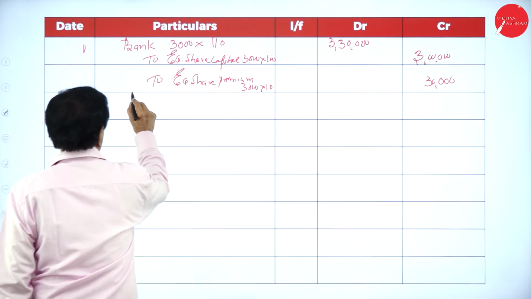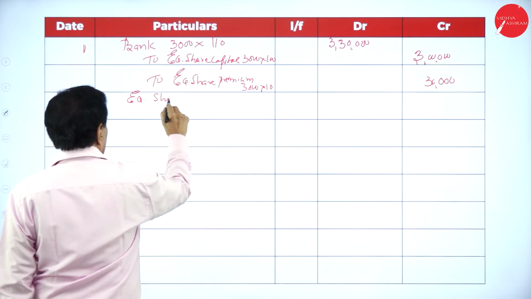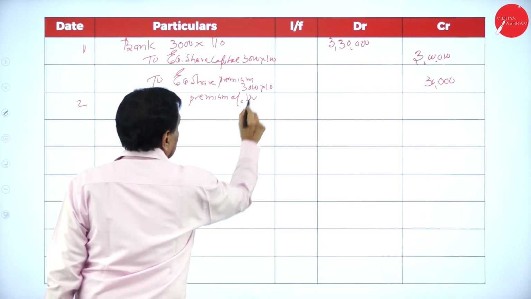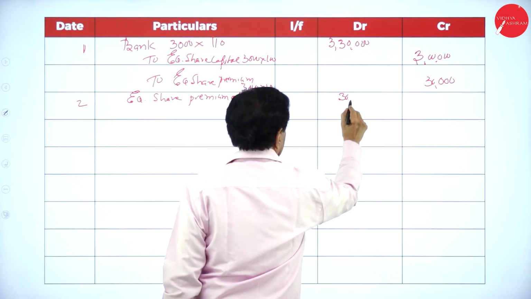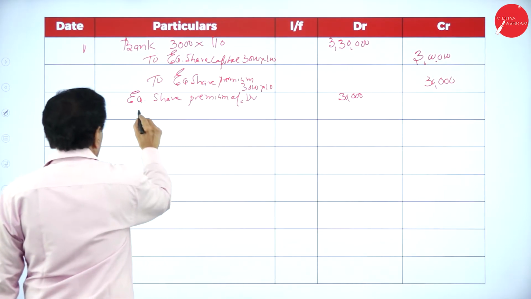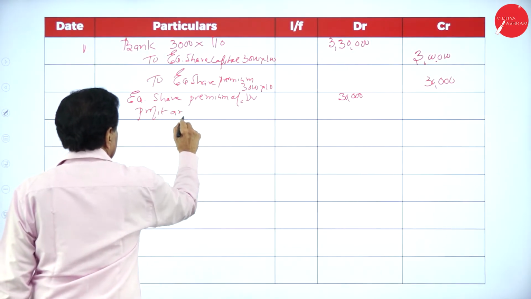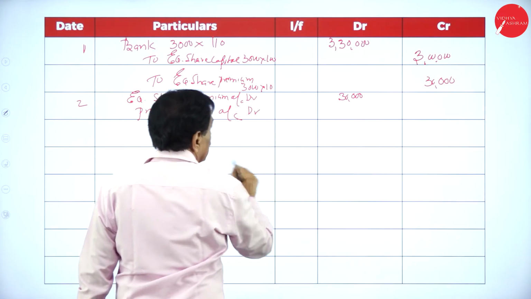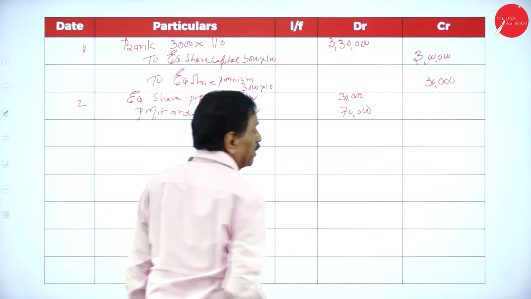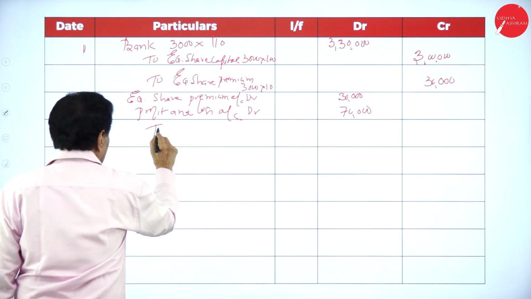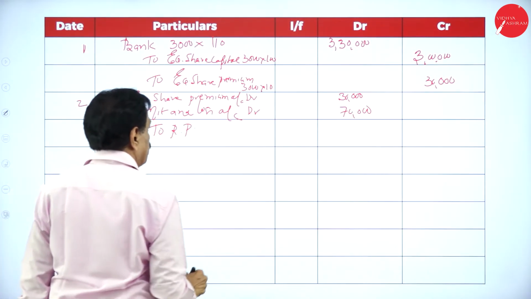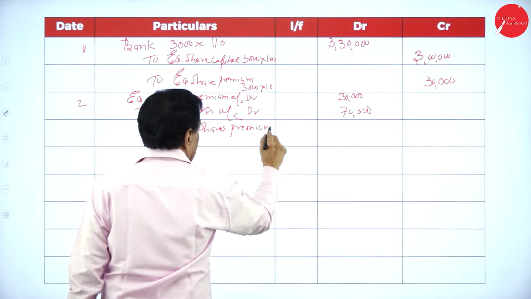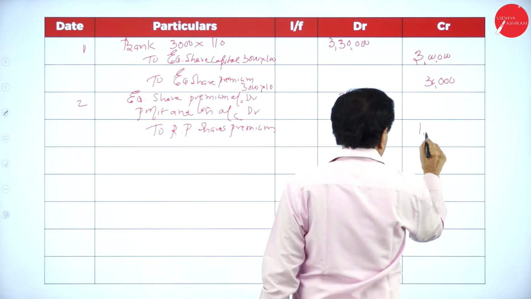Equity share premium account debit 30,000, profit and loss account debit 70,000, since sufficient amount is there, to redeemable preference share premium account 1 lakh, which we require.